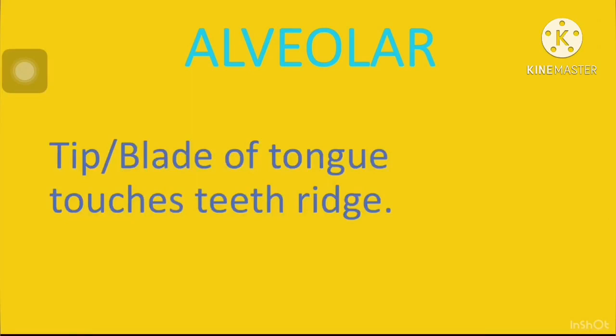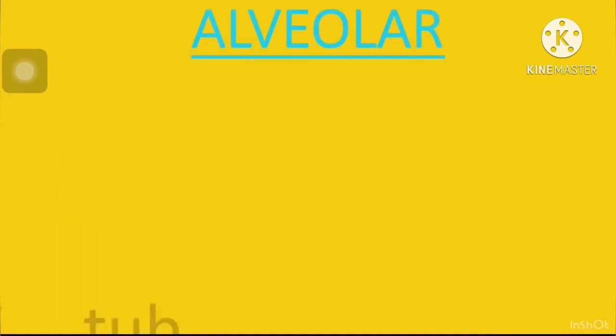So next, alveolar. In alveolar, the tip or blade of the tongue touches the teeth ridge. T, top, T-U-B, top. Then D, dog, D-O-G, dog.